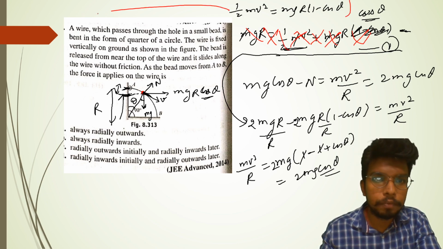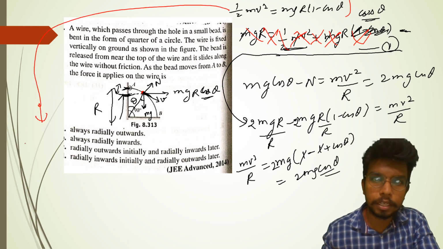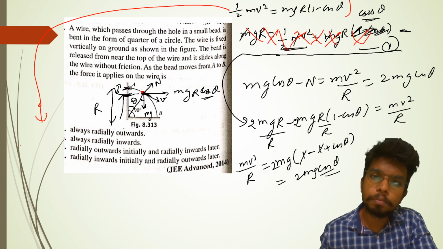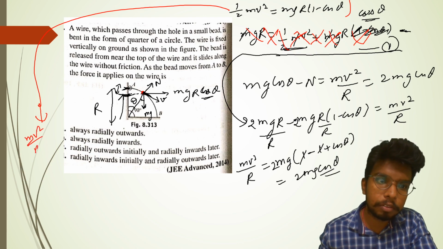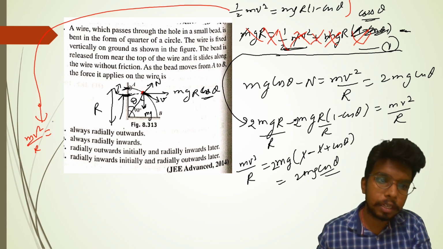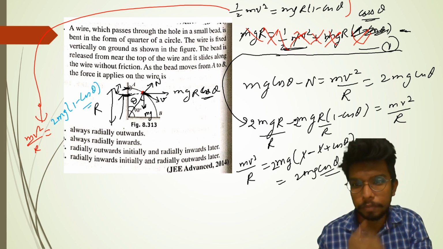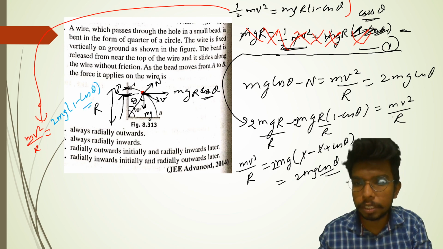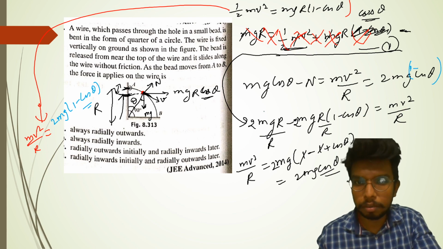Okay, from here if we find out the kinetic energy, what did we have to find out? mv square by r. So mv square by r is going to be, that 2 will go the other side, 2 mg into 1 minus cos theta. So mv square by r should come out to be 2 mg into 1 minus cos theta. Okay, it has become a blunder.